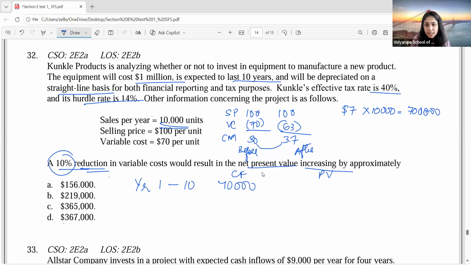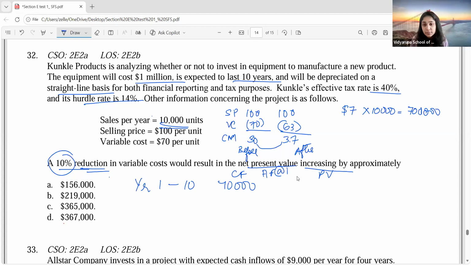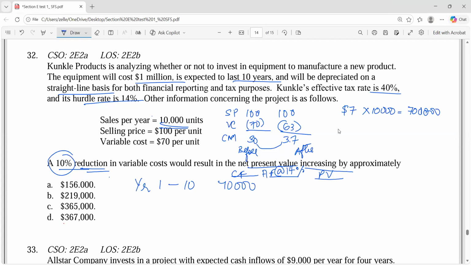So I will have to discount it. Can I use the annuity factor here? Yes, ma'am. Why the annuity factor? Because you get the same cash flows every year. So what is your annuity factor at 14% for 10 years?